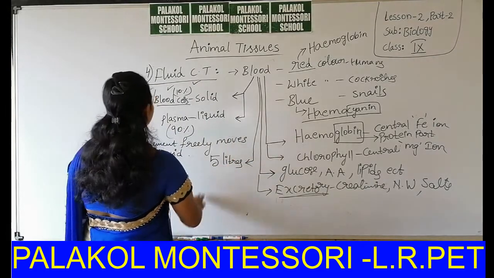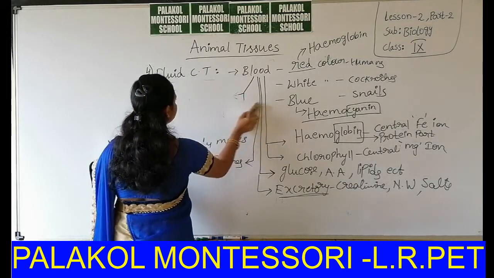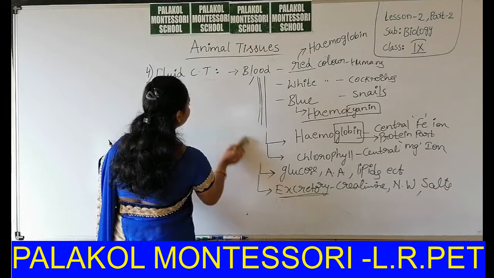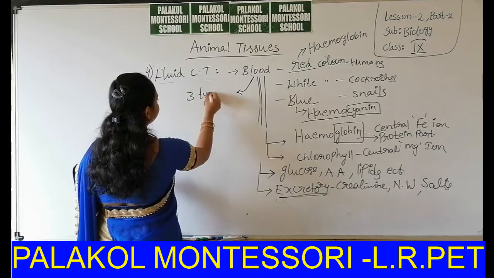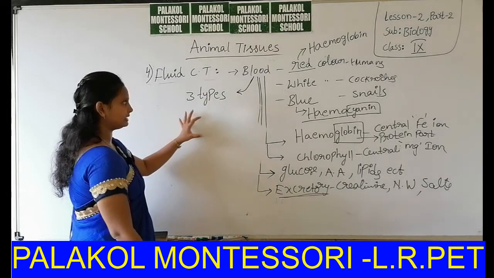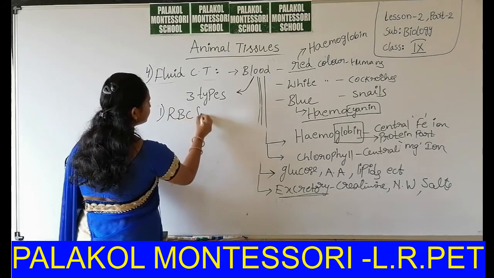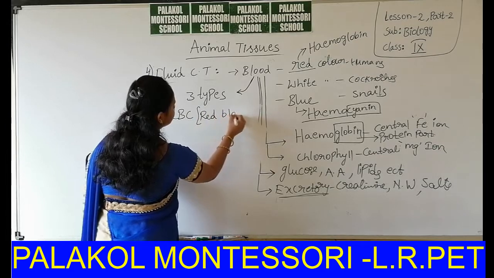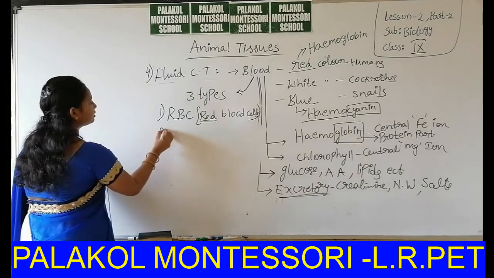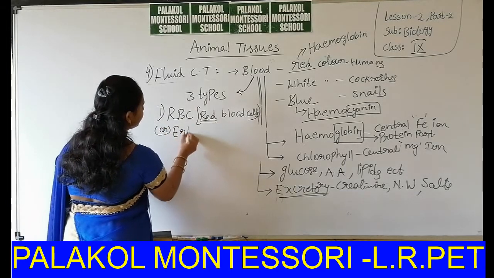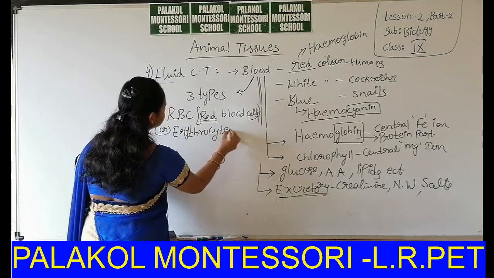Okay, then do you know how many types of blood cells are present in our body? There are 3 types of blood cells present in our body. Those are RBC. RBC means red blood cells. That means they are red in color. These are also called erythrocytes.